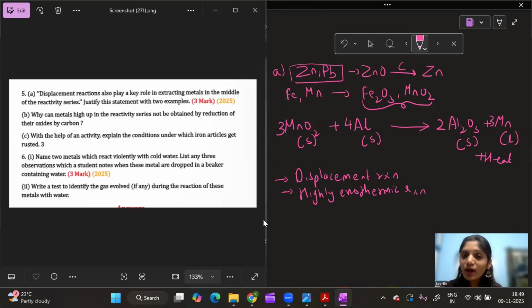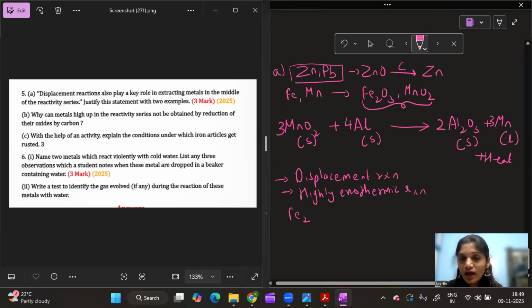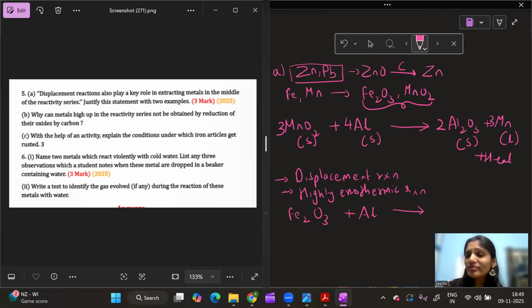In the same way, we can do this even for iron. Fe2O3 plus Al. Aluminium can even reduce your iron oxide. Here, iron is in the +3 oxidation state, so you can call it ferric oxide, or just iron 3 oxide. It undergoes reduction, and what do I get here? I get Al2O3 plus Fe. Now, to balance it, I have two iron atoms here, so I will put two Fe. I have two aluminium atoms here, so I will put two Al. I think the reaction is balanced now.